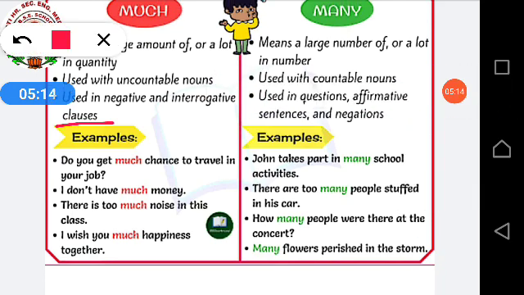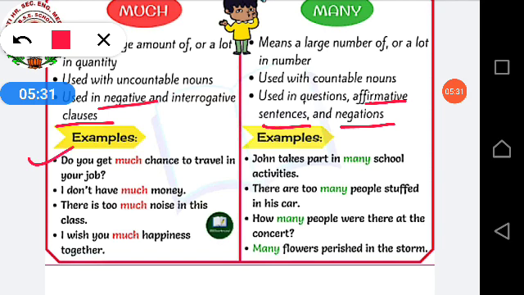Clause, affirmative sentences, negative, negations. All these meanings I'll give you now. All the definitions I'll give you now, so that it will be easy for you to understand. You can read the examples.